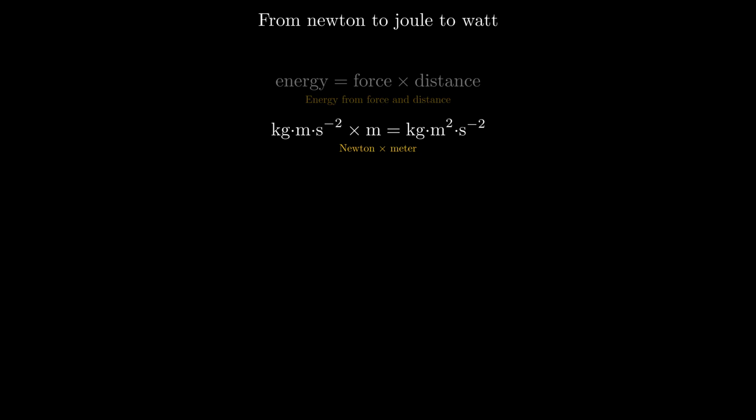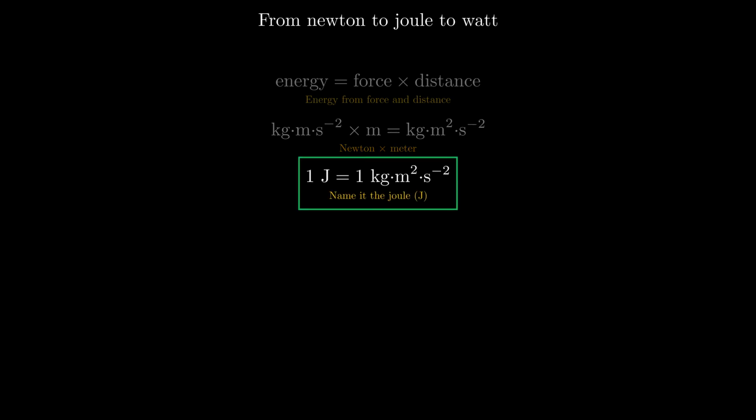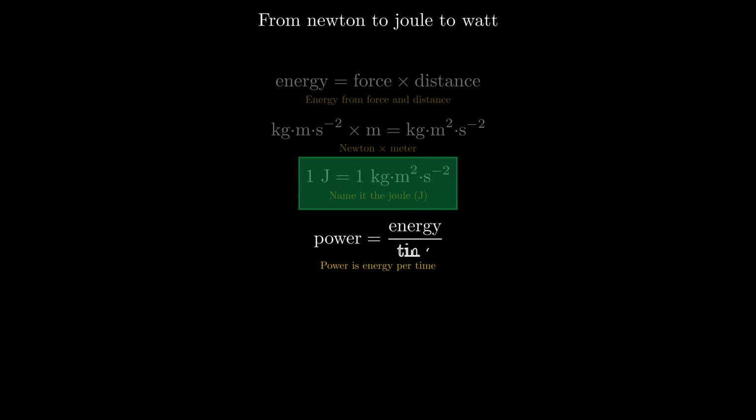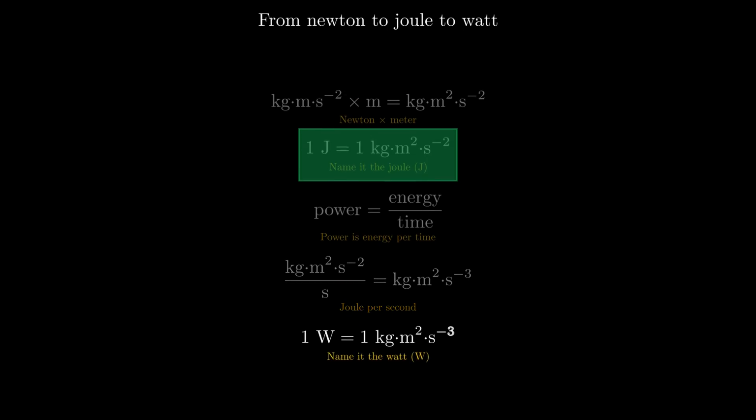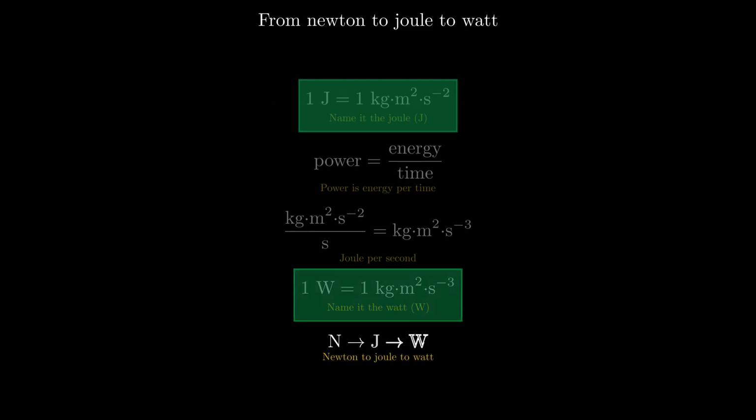Kilogram meter per second squared times meters gives kilogram meter squared per second squared. We call that the joule, symbol capital J. Push that 1 kilogram object 1 meter and you've done 1 joule of work. Finally, power equals energy divided by time. Divide the joule by 1 more second and you get kilogram meter squared per second cubed, the watt, symbol capital W. Do that 1 joule of work in 1 second and you deliver 1 watt.